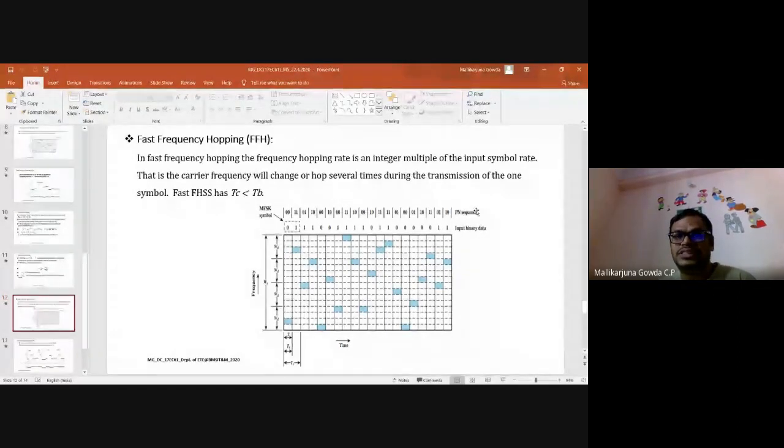And for the pseudo-noise sequence, I have taken only 2 bits. What we observe here is that per symbol there are 2 pseudo-noise sequences. One is 00, another one is 11. Means it hops twice. Per symbol, there will be multiple hops. This is the meaning. I want to transmit symbol 01. For transmitting symbol 01, it hops twice.